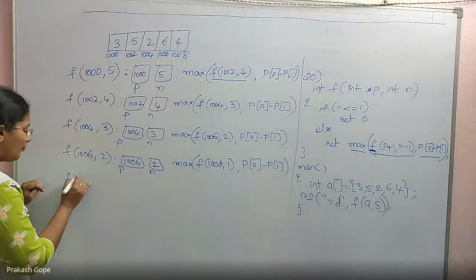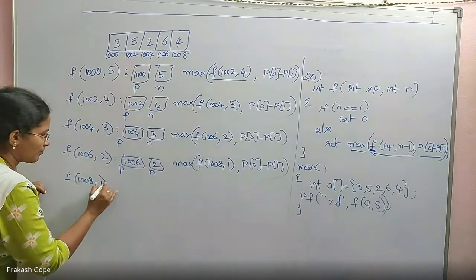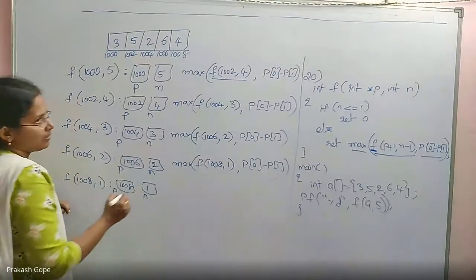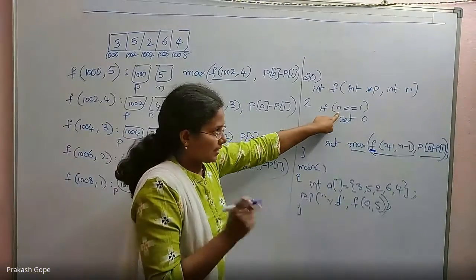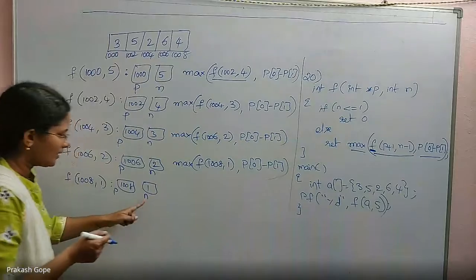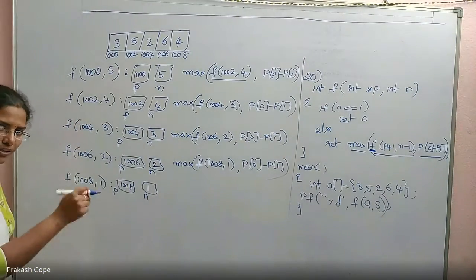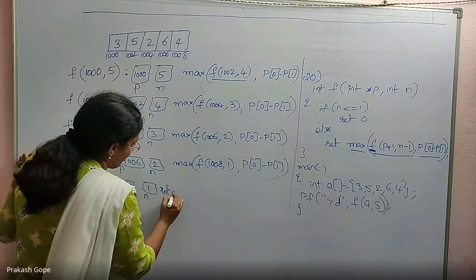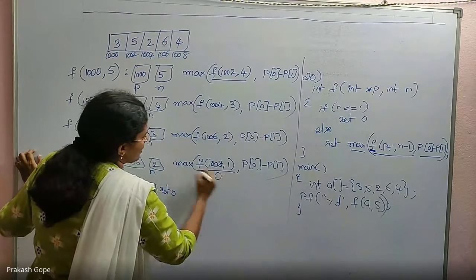In the call f of 1008 comma 1, p is 1008 and n is 1. Now n is less than or equal to 1, yes, it is equal to 1. So return 0. This value is now 0.